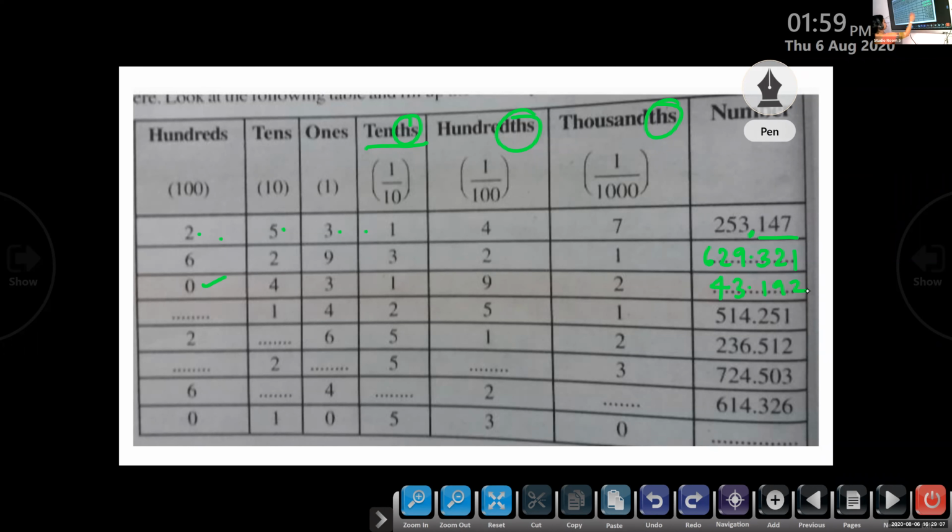Which will be the number? 514. Hundreds place, tens place, ones place. Then the 1 by 10th place is 0.2. Then the 1 by 100th place will come, 0.25, isn't it? Then when it comes 1, it becomes 0.251, which means 5,000. Okay. Next one.